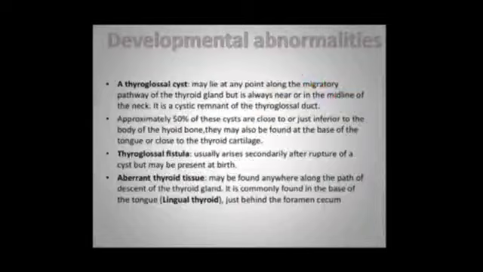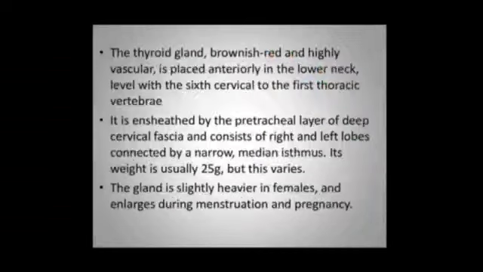What is aberrant thyroid tissue? It may be found anywhere along the path of descent of thyroid gland. It is commonly found in the base of tongue, that is called lingual thyroid, just behind the foramen cecum. What is the importance? Aberrant thyroid tissue may be the only thyroid tissue present in the body, so it is very important in that situation.